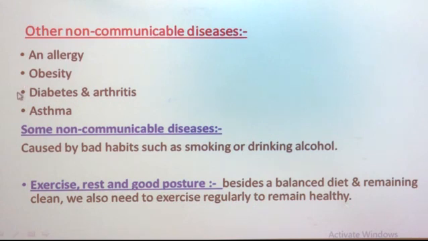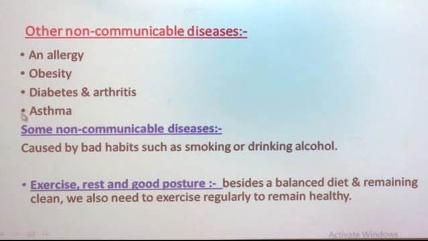Then the next type of non-communicable diseases is diabetes and arthritis. Sometimes some of the body parts are not working properly due to some reasons, and then our body suffers from diabetes and arthritis. That means these types of diseases are caused when a part of our body does not work properly.